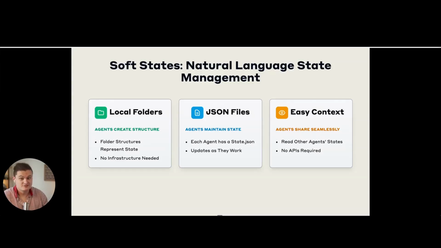Now, with this being said, there are some very major caveats to this. One is that there is no real way to guarantee the state, and that's why it's called a soft state. You can say, make it this JSON structure, update it this way, but we are not enforcing the updates like we would if we were doing a classical agentic system. And secondarily, there is no real access control that you can set up for this. So any agent can look at any other agent's state, which could lead to some weird behaviors down the line if you are trying to, say, have the agents figure something out. If they can easily access another one's state, they could cheat somehow, but for what we are looking at, this isn't going to be a very big deal.